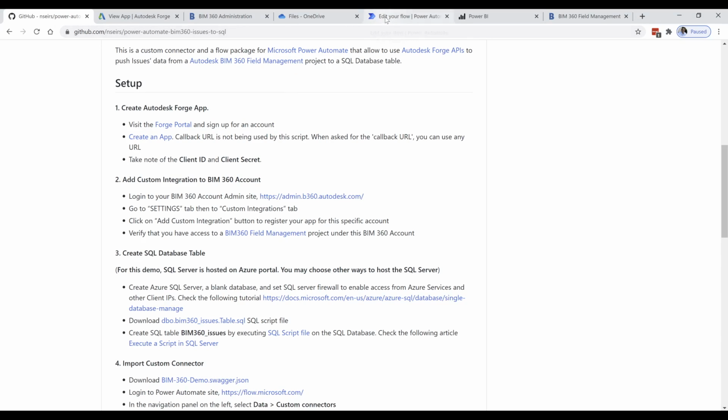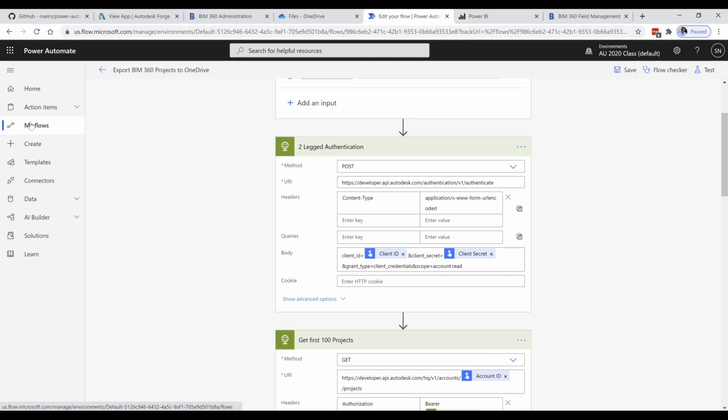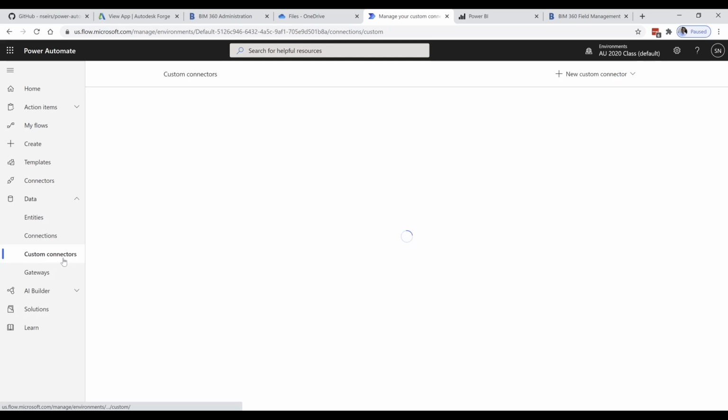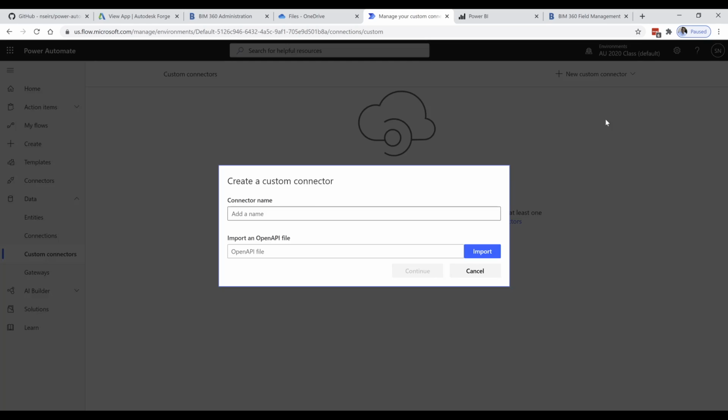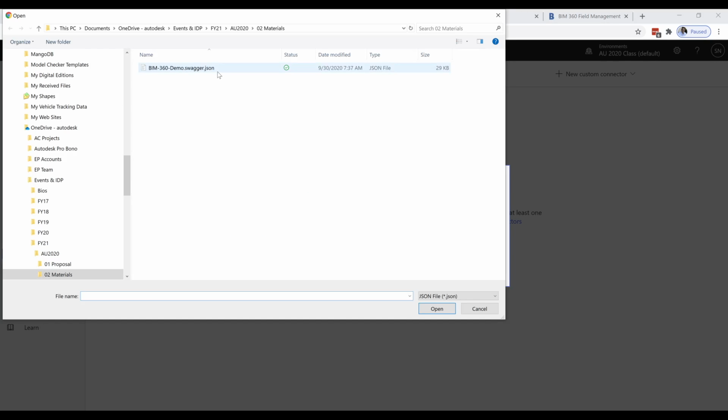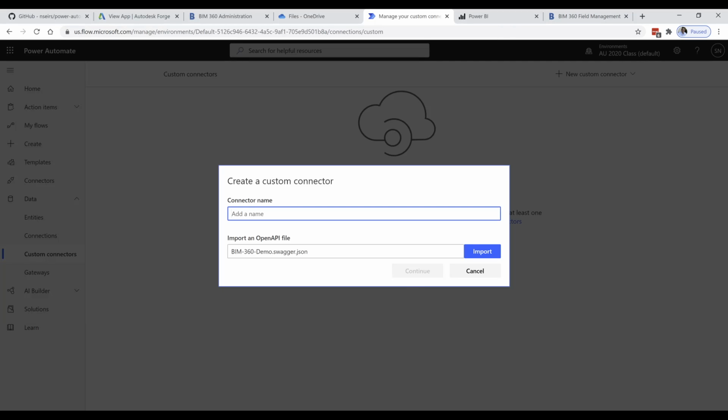Now in Flow, we'll go under Data, Custom Connectors, and now we'll bring in the custom connector. We'll select Import an OpenAPI file, and we'll select the JSON file we just downloaded, and call it BIM 360 data demo.